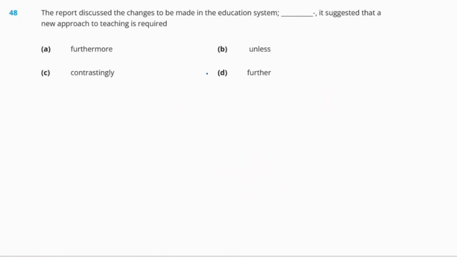Question 48. The report discussed the changes to be made in the education system. Dash. It suggested that a new approach to teaching is required. Okay, options are A. Furthermore, B. Unless, C. Contrastingly, and D. Further.